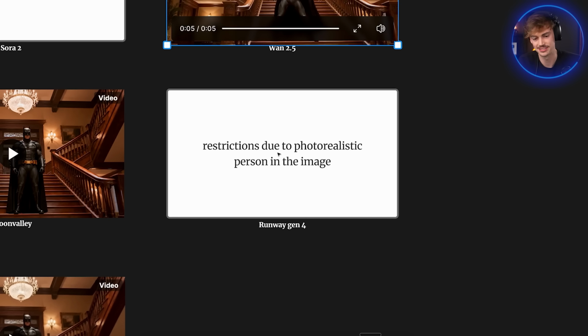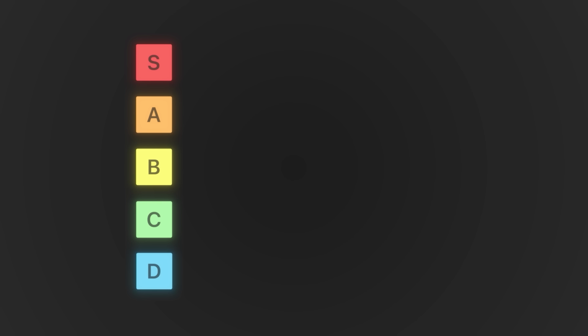Batman, Runway has restrictions on Batman apparently. All in all, this one was pretty good. I think S tier goes to Google Veo 3.1, 2.5. And for A tier, I'm gonna put, this one is tough.